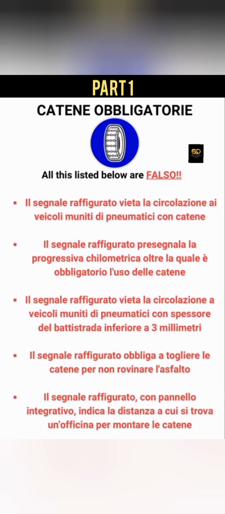Il segnale raffigurato vieta la circolazione a veicoli muniti di pneumatici con spessore di battistrada inferiore a 3 mm. This one is also false. So they are saying that your battistrada, which is the teeth of your tire, if you consume it below 3 millimeters, you cannot use this road. This is not what this sign is saying.